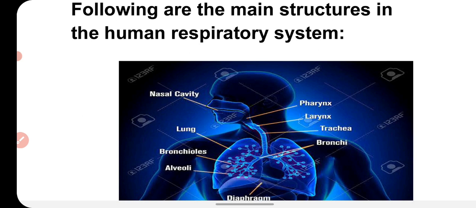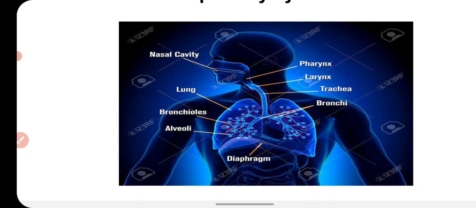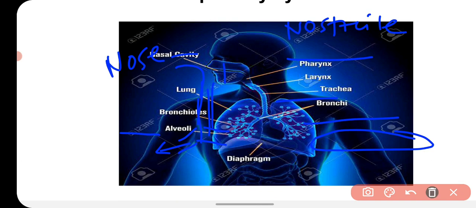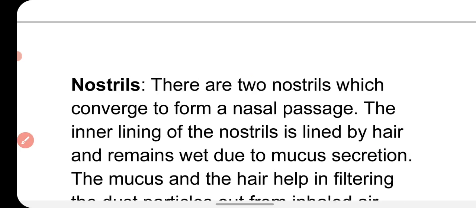So these are the structures that are present in our respiratory system. Here you can see the nasal cavity, then pharynx, then larynx, then trachea, then bronchi, then bronchioles, and last is alveoli. So we will talk about all these structures one by one.